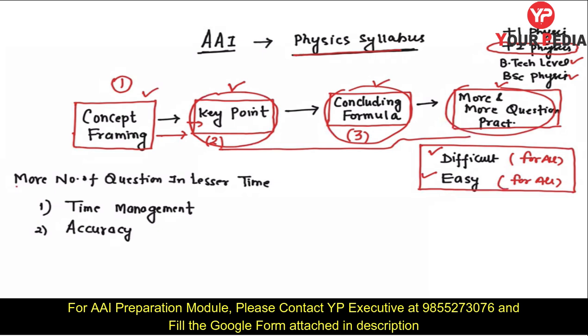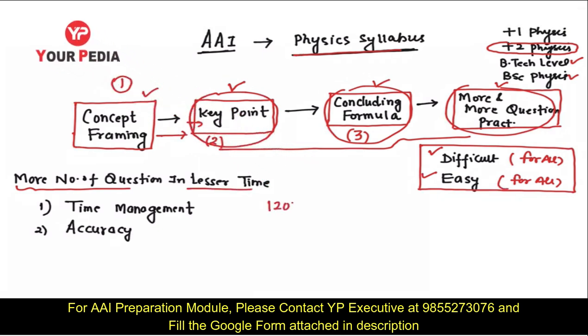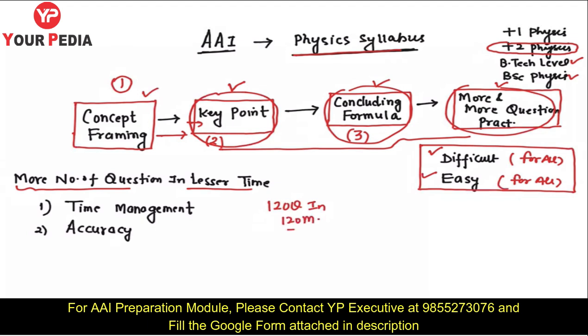Because in any exam, when there are more questions in less time, like in Airport Authority of India, 120 questions in 120 minutes, right? Here time management and accuracy become very important for you. If you are very effective in utilizing the time and you are very accurate, you are through. You will have a good momentum in the exam for sure, trust me.